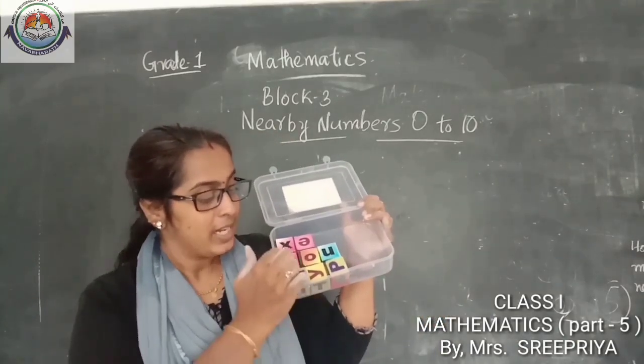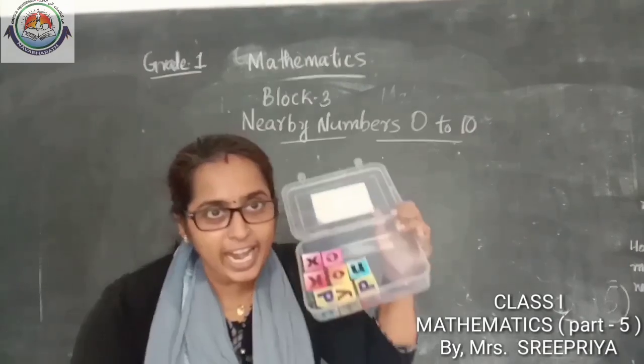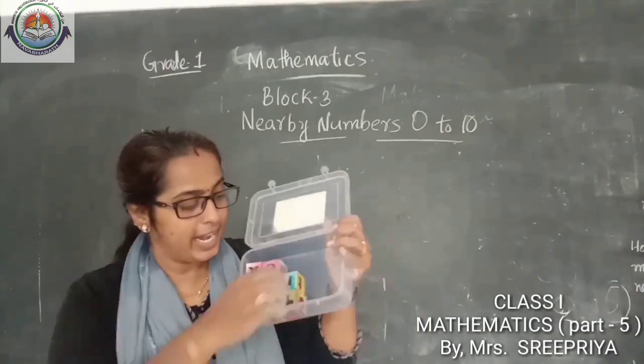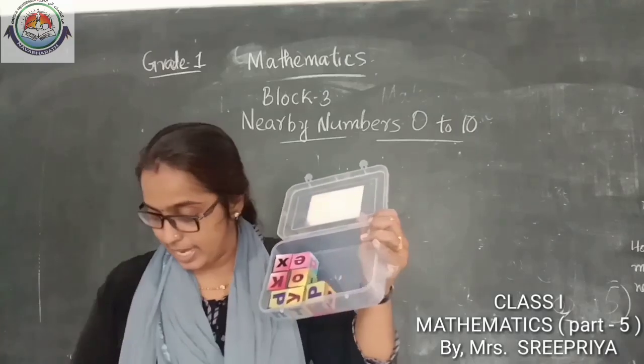How many will be there? 3, 4, 5, 6, 7, 8. 9 and 1 less is 8. 8, 1 less.